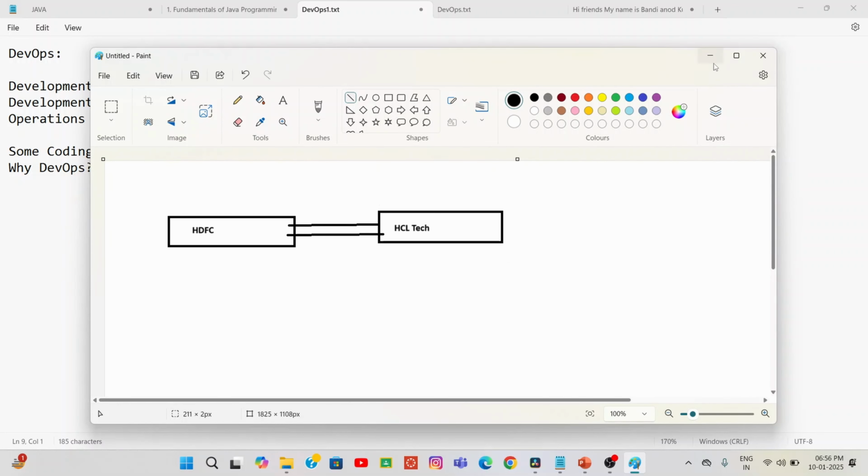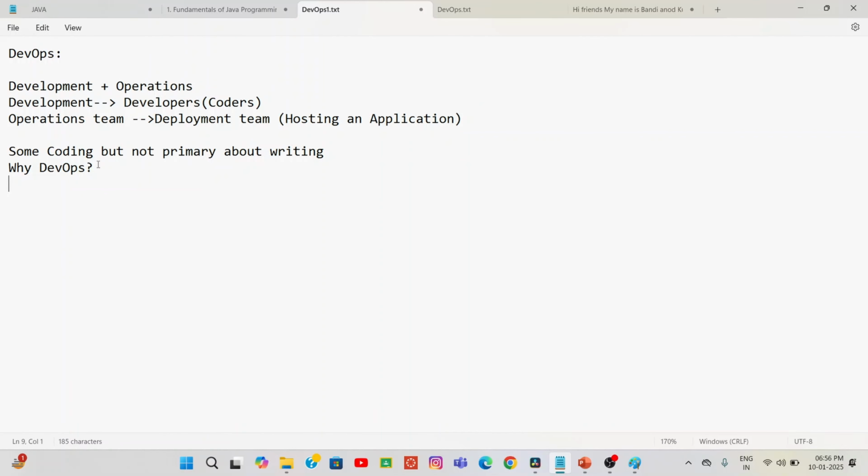So here DevOps plays a major role. Why is DevOps important? Now I will tell you. Okay guys, let's listen here. Why DevOps is important: the first point is that it is very fast. It is a faster time to finish the project. We can deliver a project within a specific time, that means faster time.